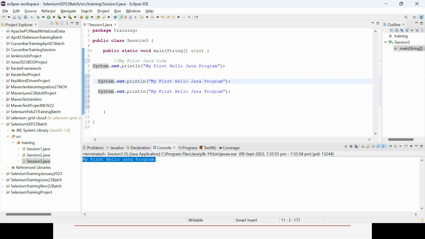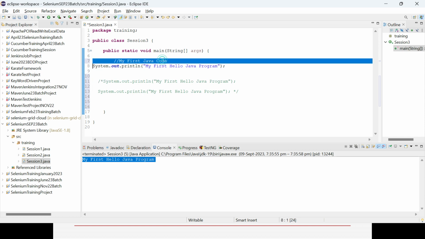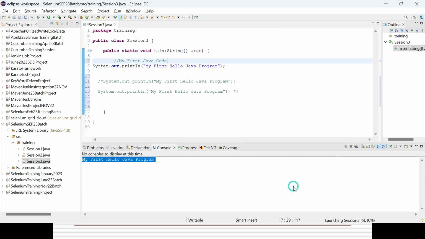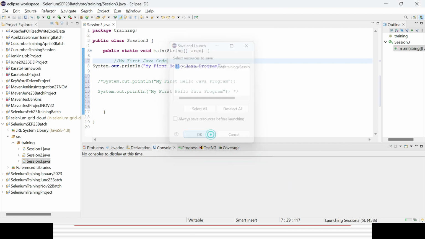Otherwise you can start with slash star, and wherever you want to end it, you can go with star slash. That is the way it will be commented, so this line will be there in the code, but it will not have any impact. If you run it, only the lines that are uncommented will be executed. So that is the way you can deal with comments.